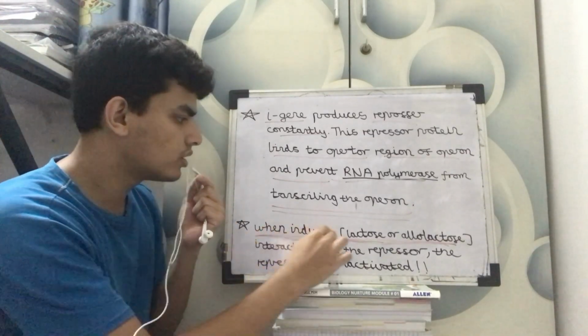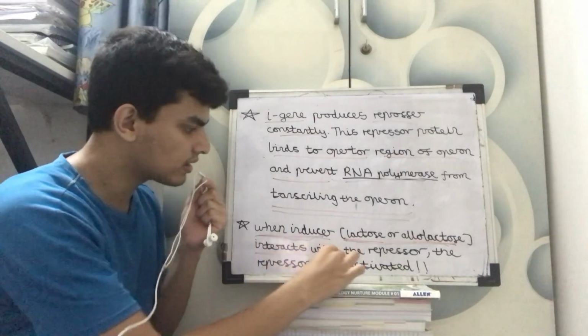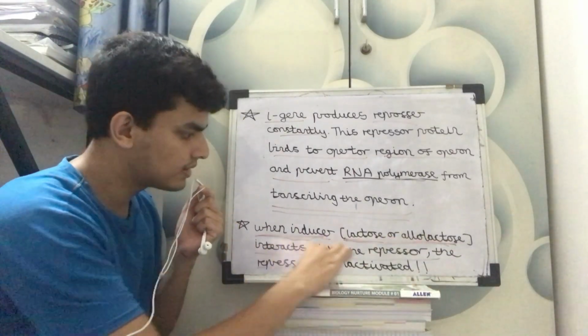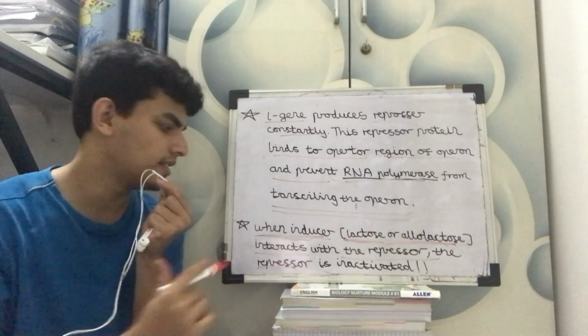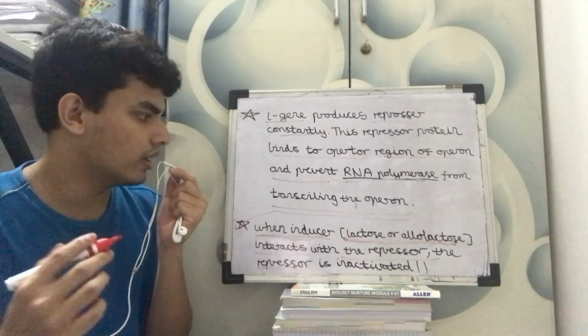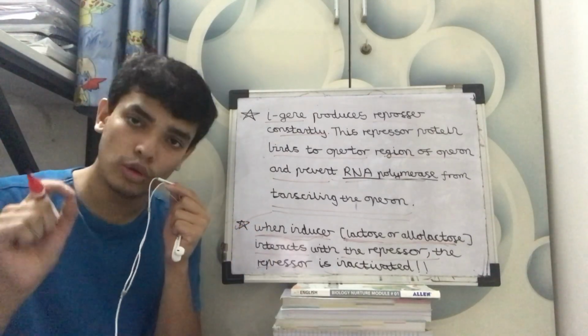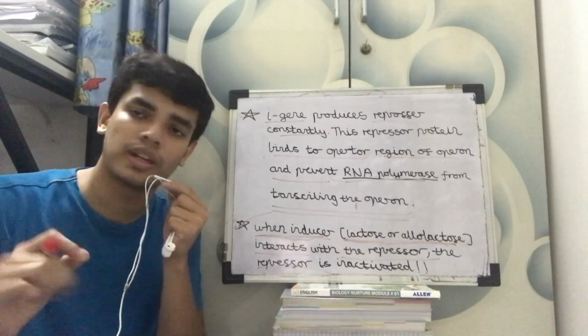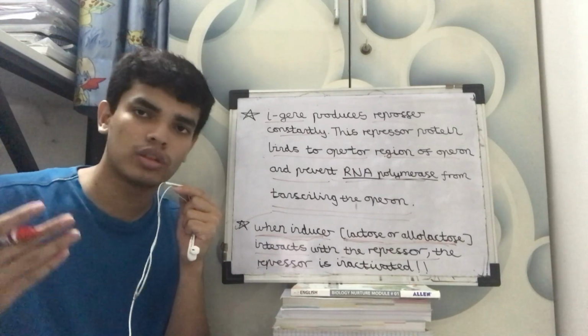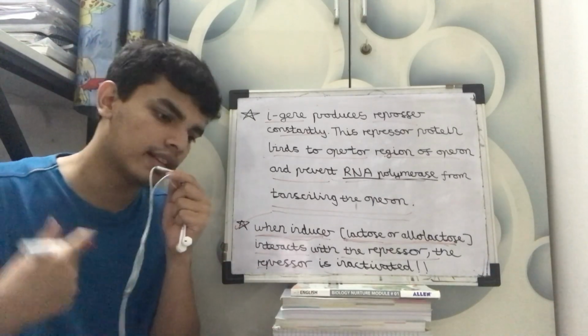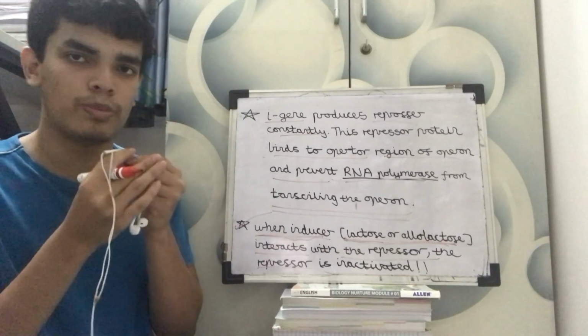So when the inducer lactose or allolactose interacts with the repressor, the repressor is inactivated, just as I told you. Because of this, what will happen? Transcription will take place. RNA polymerase can take place.